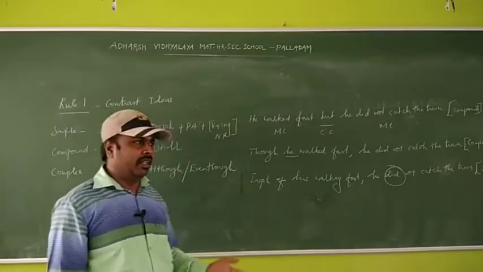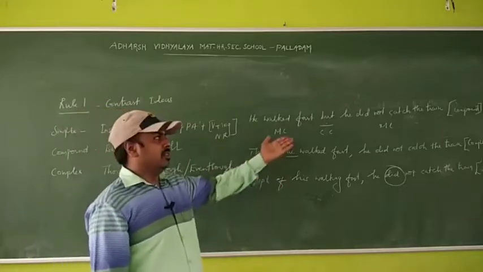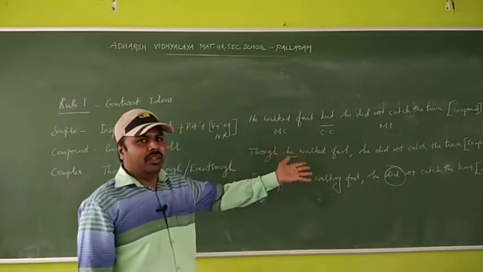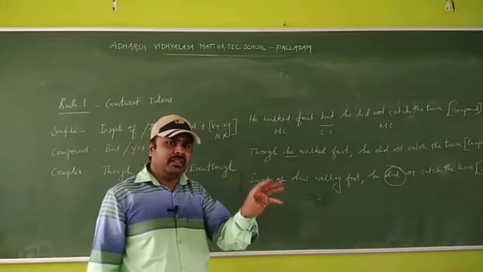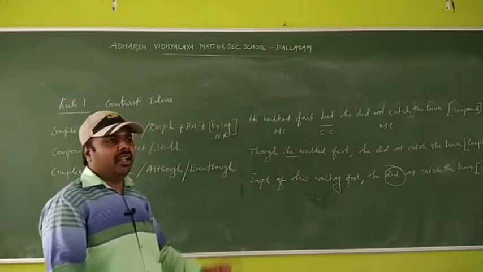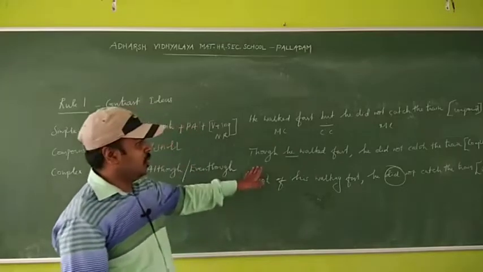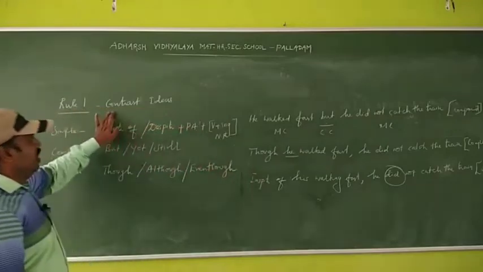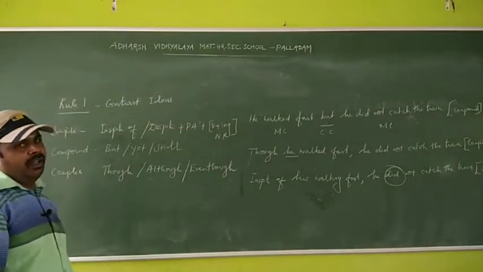You should not look at whether a coordinating conjunction is there or a subordinating conjunction is there. If you understand the meaning, definitely you can understand this is the first rule, this is the second rule, this is the third rule. So only I have given the title, that is contrast idea.